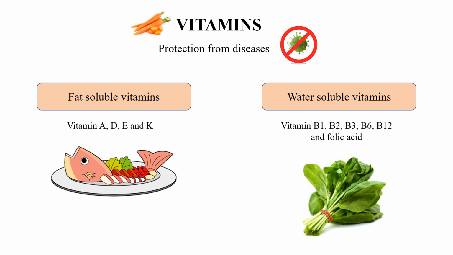Our body prepares vitamin D in the presence of sunlight. That's why early morning sunlight and late evening sunlight are good for your health, because they provide you vitamin D. Lack of vitamins will cause deficiency diseases. Together, vitamin B2, B6, B3, B12 and folic acid are called vitamin B complex. Vitamin C should be continuously supplied to your body, through citrus fruits, lemon, etc., so that your body will have all the vitamins.